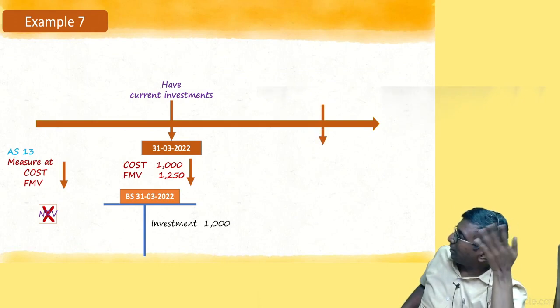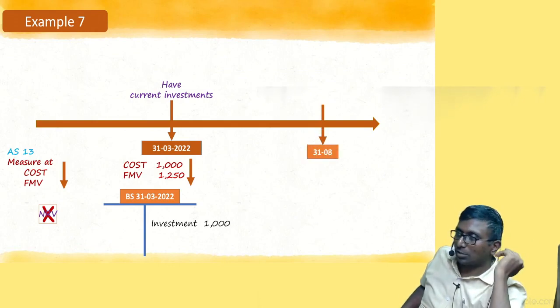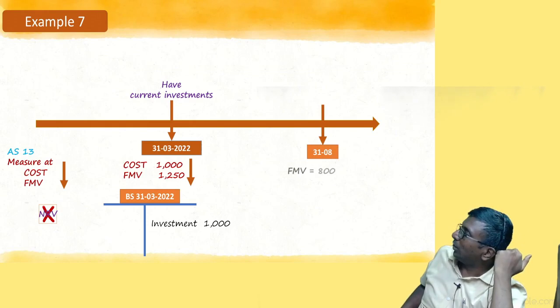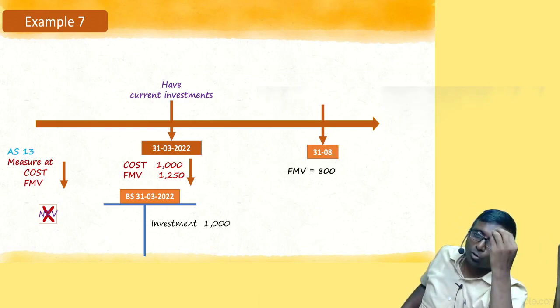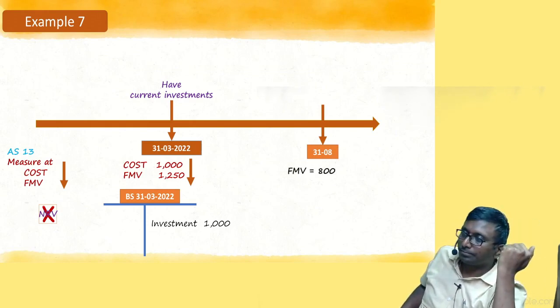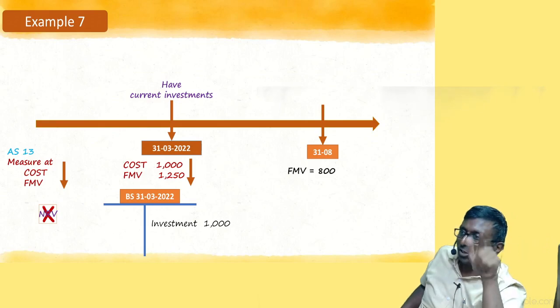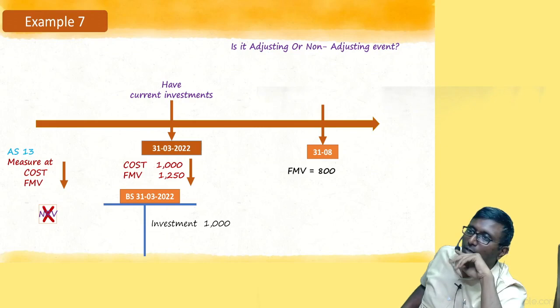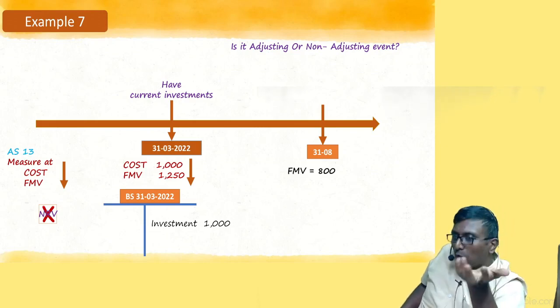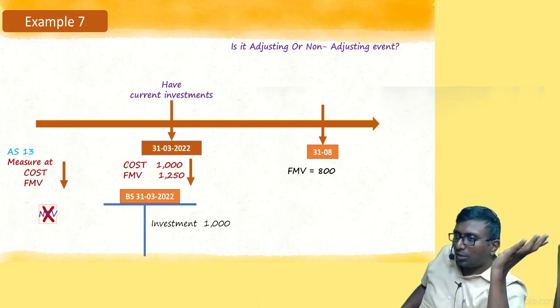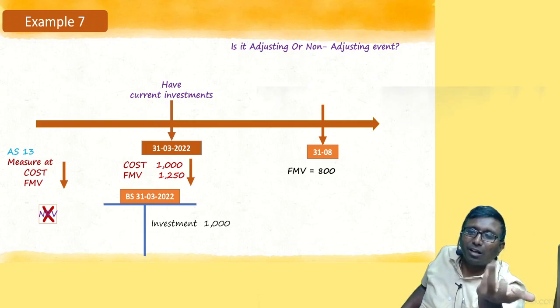No, on the day I was closing the books, that is 31st August, the investment value I looked at today had come down to 80 rupees. Shall I change that 1000 rupees to 80 rupees or let it continue at 1000? Is it adjusting? Non-adjusting. Sure, why non-adjusting? How do you link that? What is the situation of 31st March? Something happened, so the value went down, how can you link it?